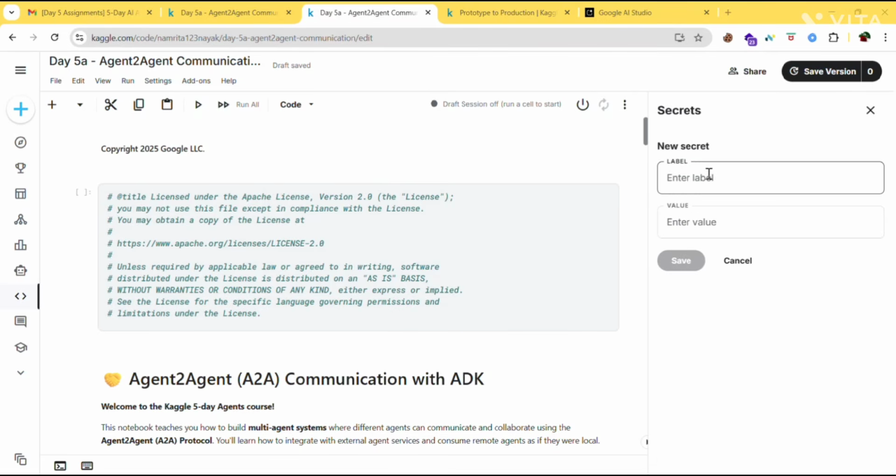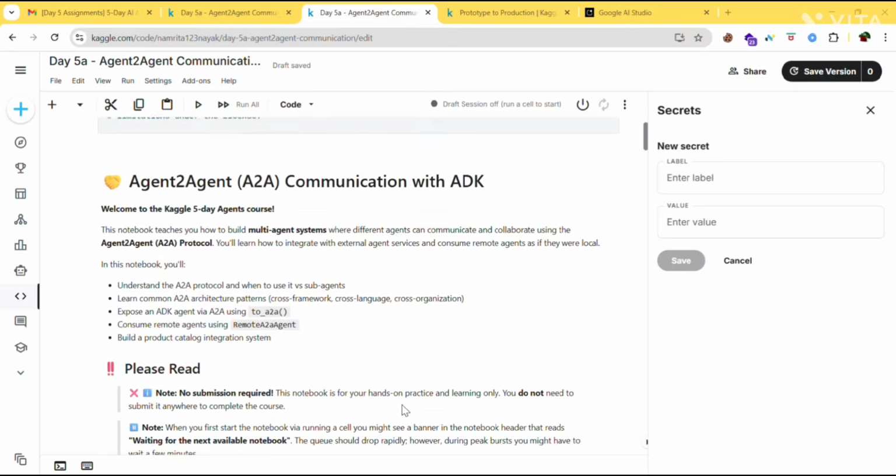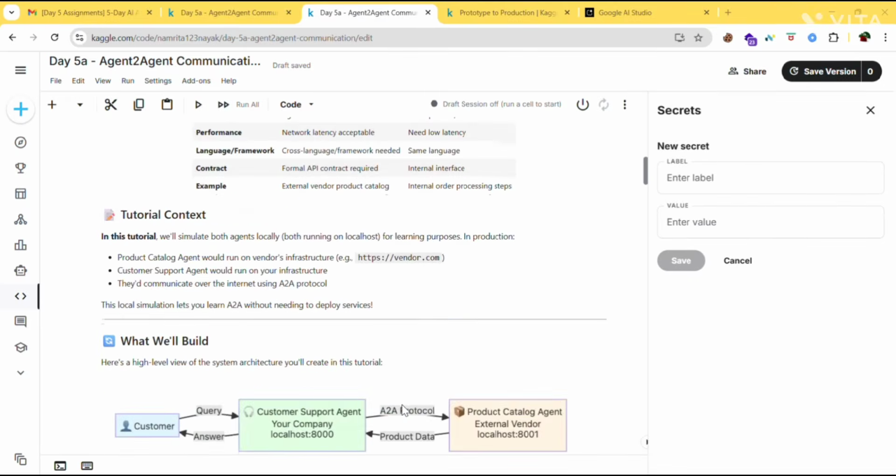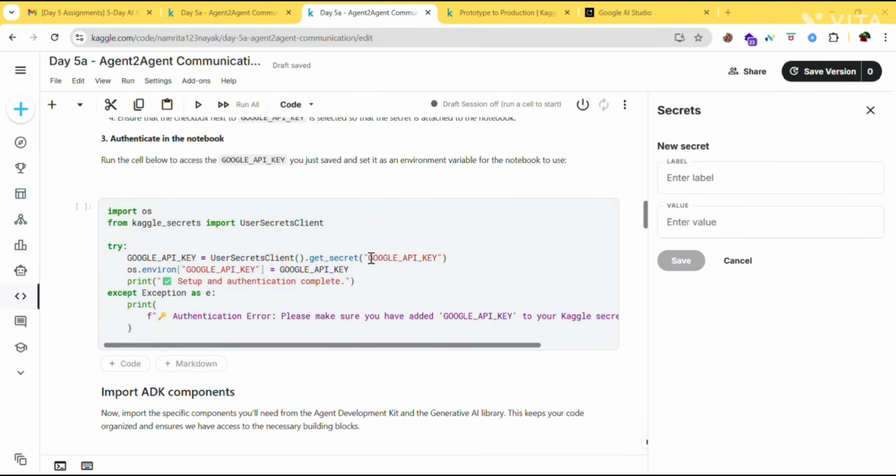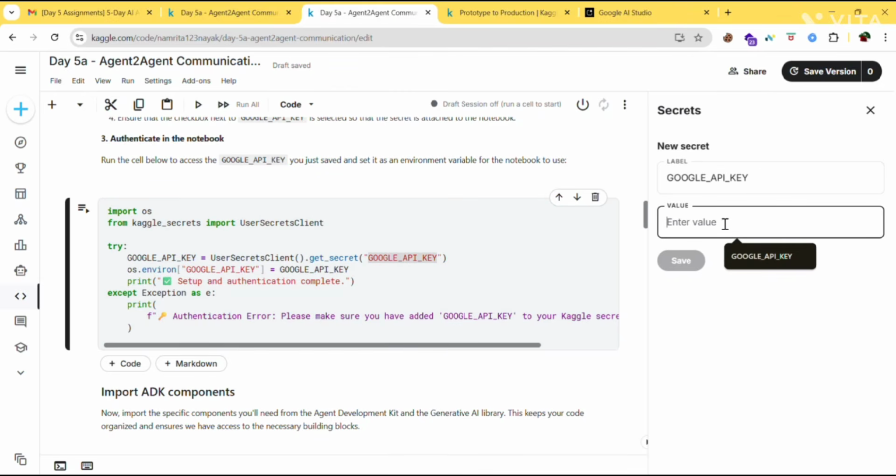Near enter label, just scroll down. You can get Google API key. Copy this exactly and paste it here. Next, near value, paste your secret key. After pasting the secret key, click on save.